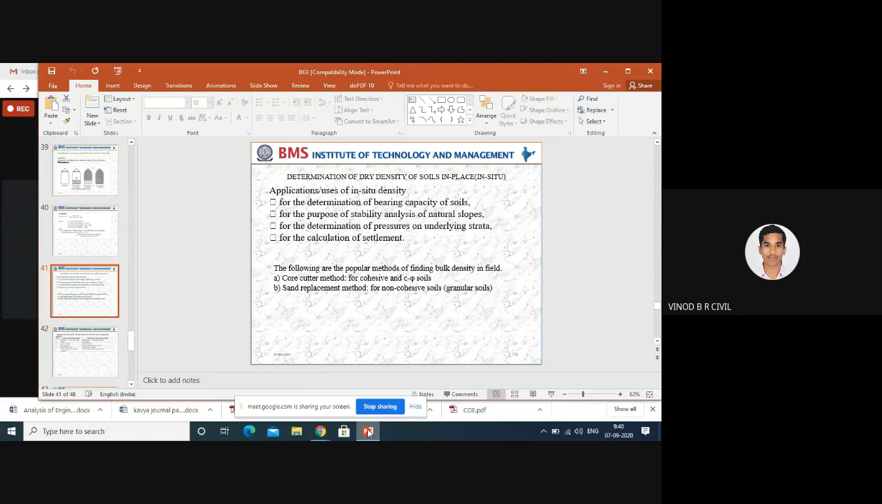Technically, in situ means it is nothing but in site or in place. Okay, why do we have to calculate dry density? And what are the uses, what is the application of in situ density or density of soil? First one is for the determination of bearing capacity of soil. I already mentioned before, we have to design any foundation, any civil engineering foundation.